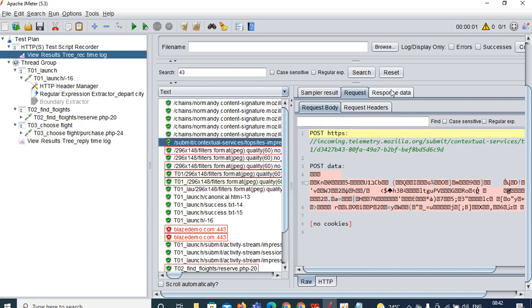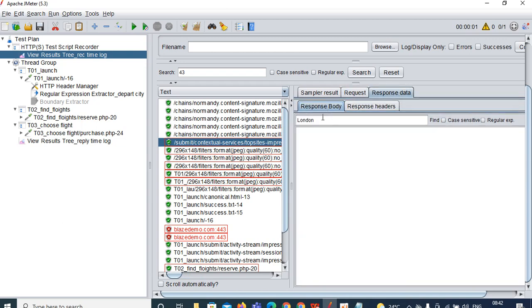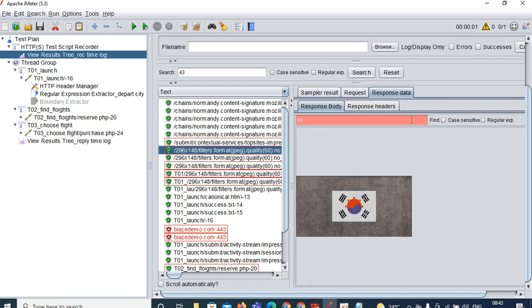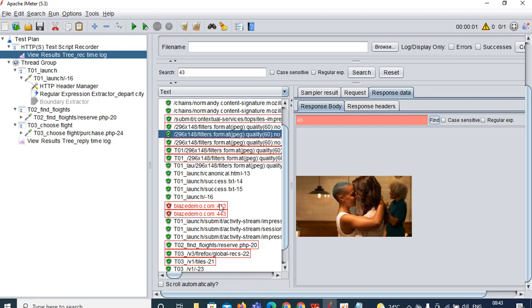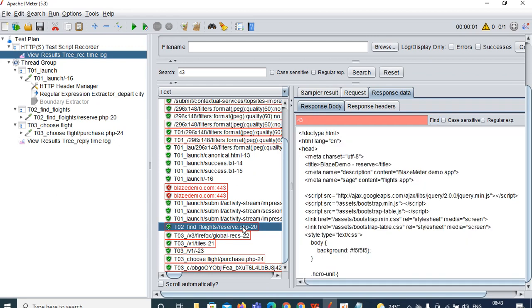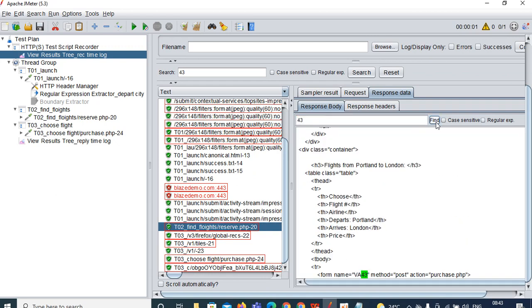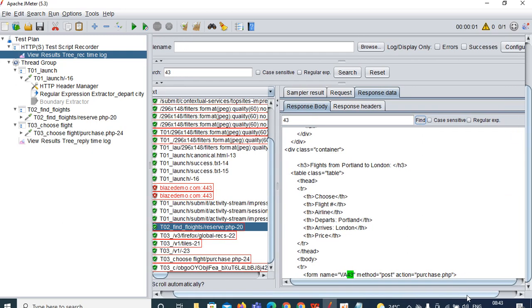So what you can do is go to response data, go to response body, and here search for 43. Click on the find. See, it is showing in red color, so there is no 43 here. Click on the next request, search for the 43. Here there is no such kind of data. Click on the 43, click the things and verify. It is not here. Come to request number 20. Here we have 43. Click on the find. You can see over here, right? It is highlighted over here.